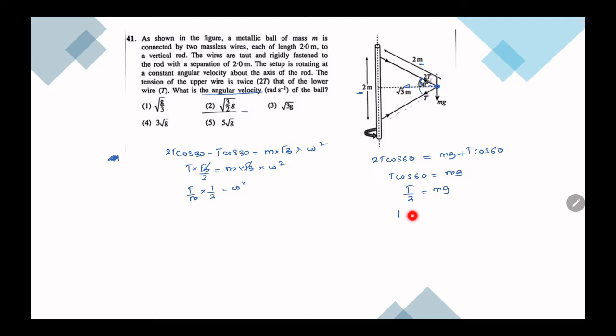So t over m is 2g. So 2g into half is equal to omega squared. Did I miss anything? Sorry, here it should be plus, right? Because both of them are getting added when I take the components. So this would be 3t, 2 and 2 cancel, omega is square root of 3g. Third answer.